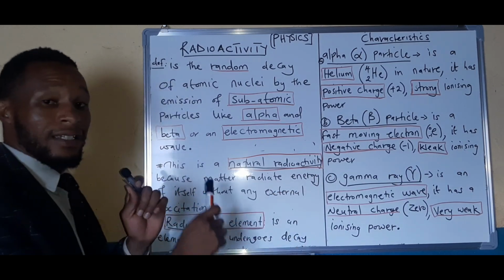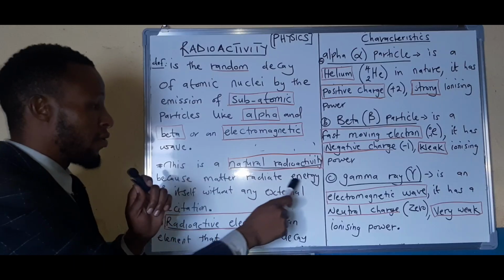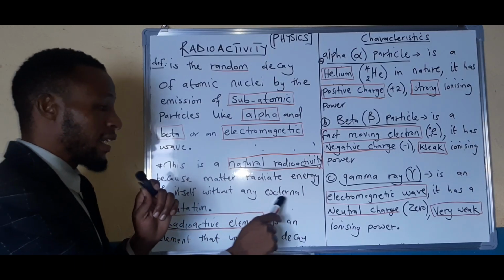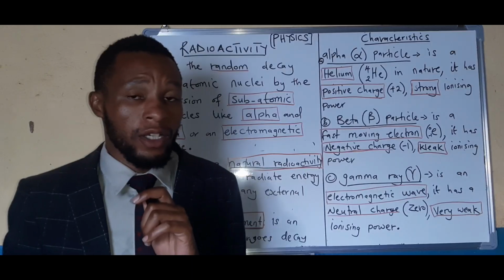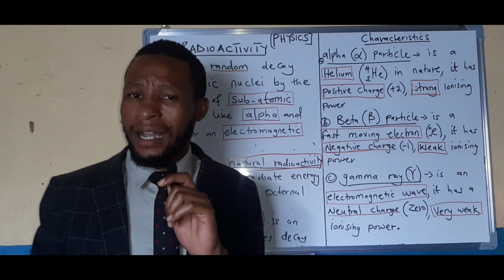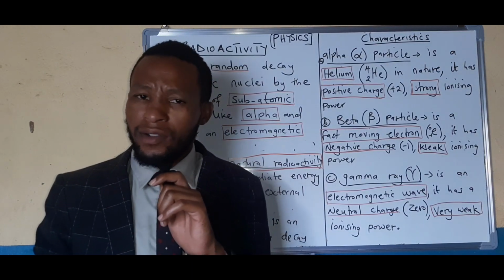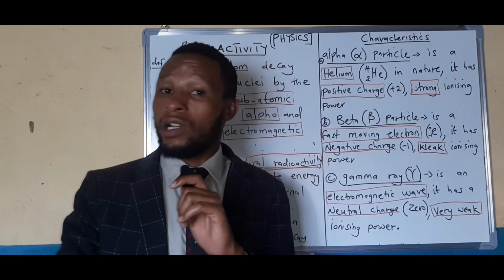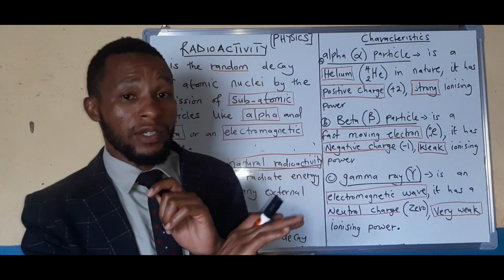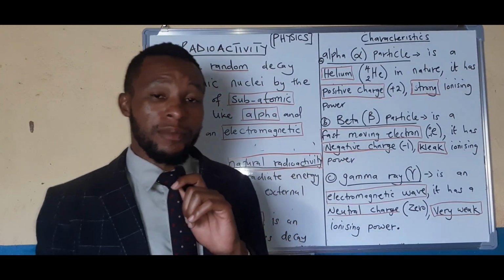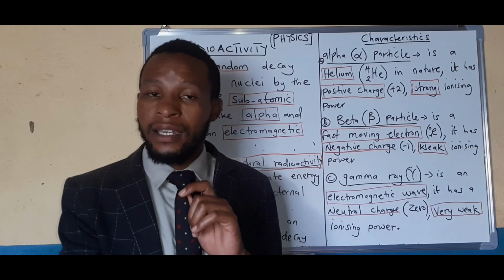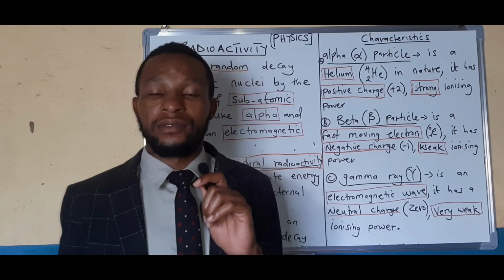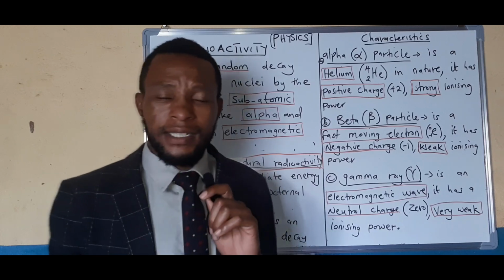It's because some elements are able to give out energy of themselves without any external excitation. So, how does that happen, you can ask. Without any external excitation, we mean no chemical reaction, and not because there are some changes in the environment in terms of temperature, nothing like that. They just decay because of internal excitation. Now, how does that happen?